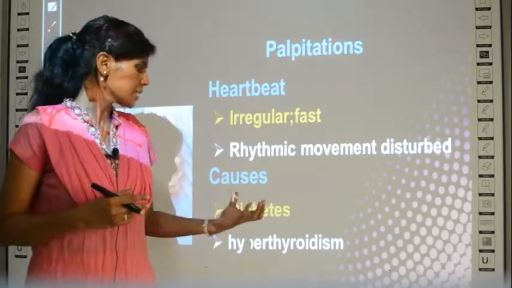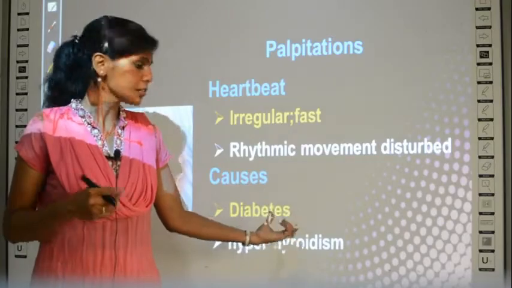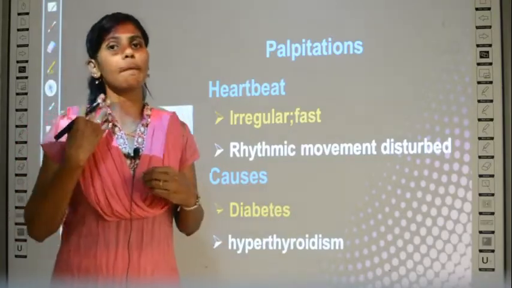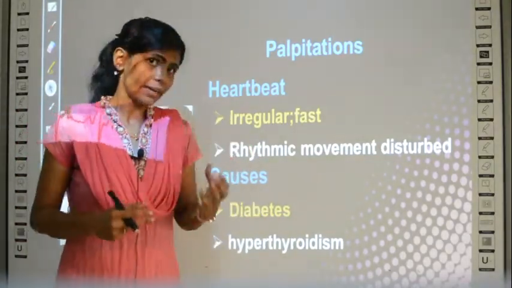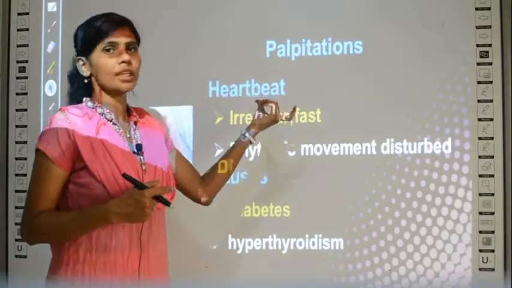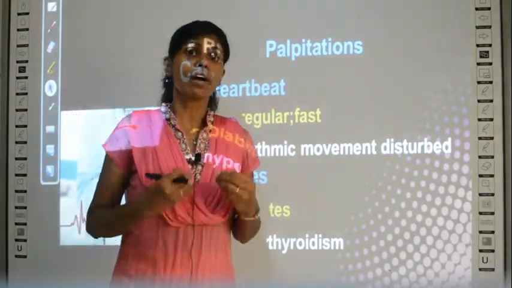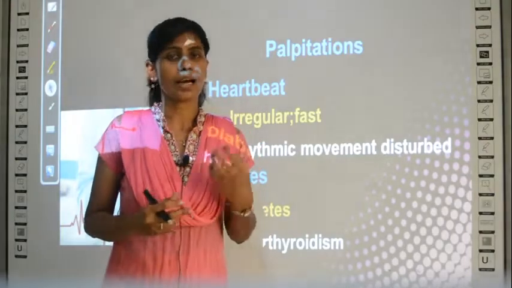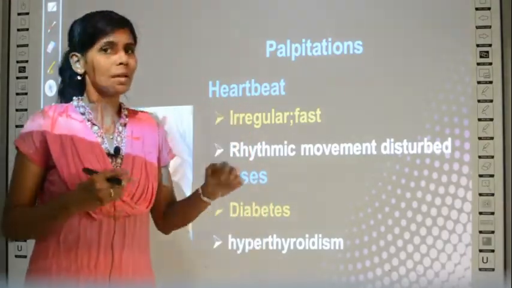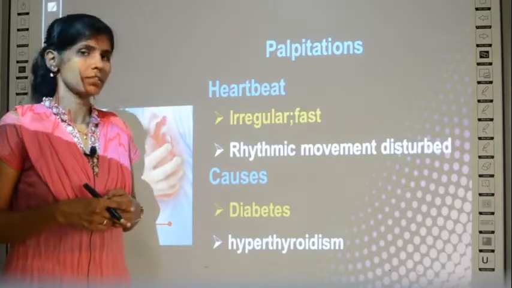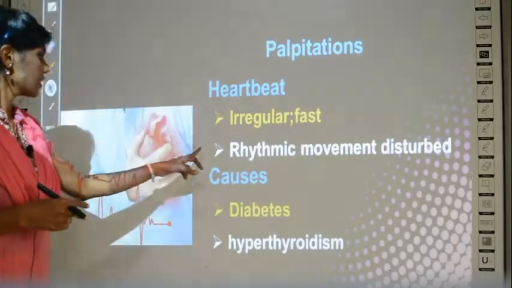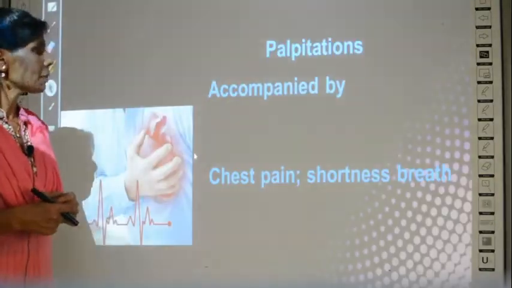Suppose if a person's blood has more glucose or if a person secretes more thyroid, then it may lead to a condition called palpitations. What is palpitations? Fast beat of the heart. Heartbeat rhythm is not normal, but it is at a faster rate. So let's see some more points about palpitations.